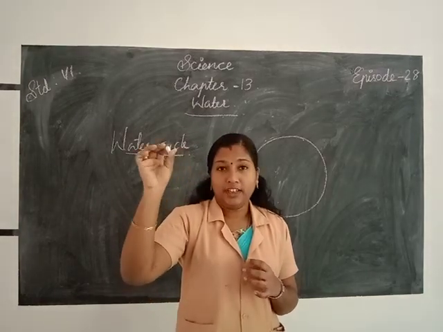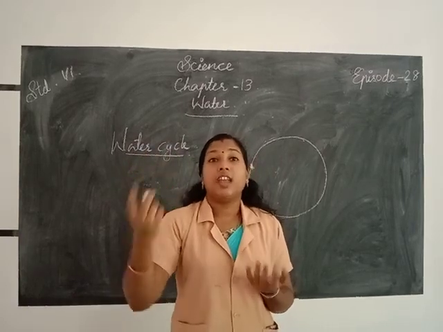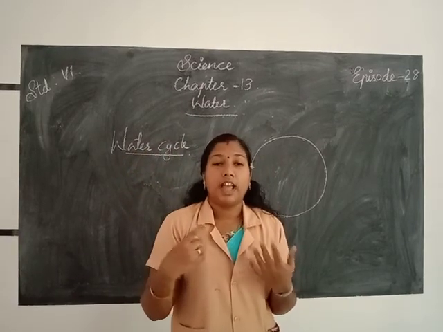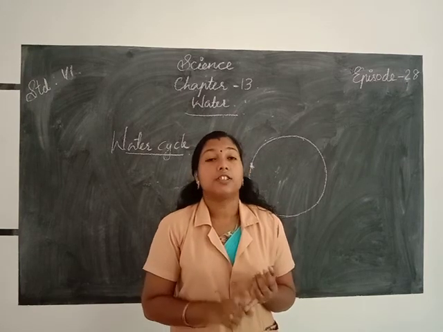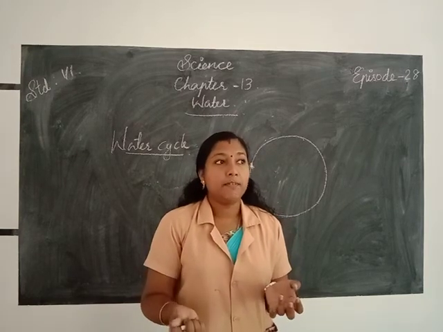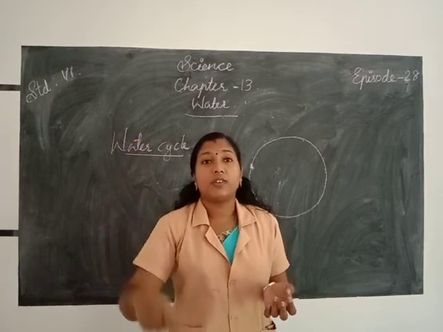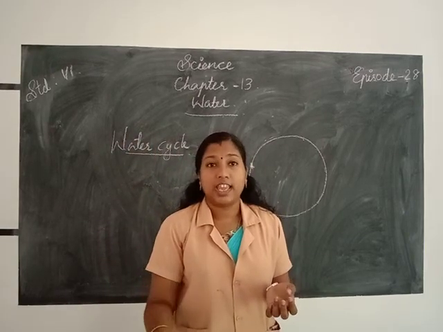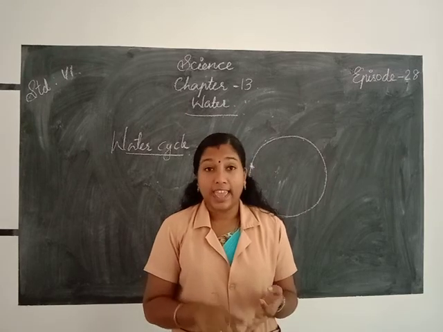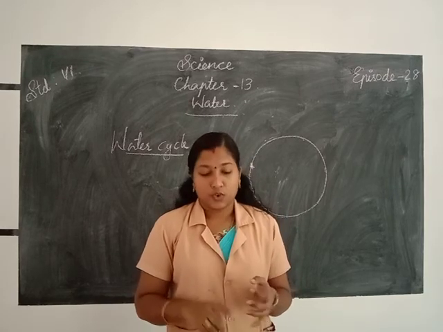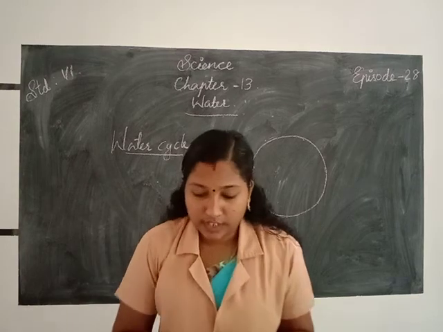Then that evaporated water, what happens to that? Yes, it becomes precipitate. That precipitate means it again falls down like rain, snow, hail, etc. Okay, so all of you listen.